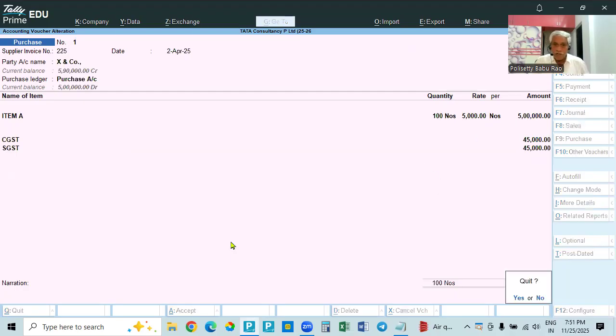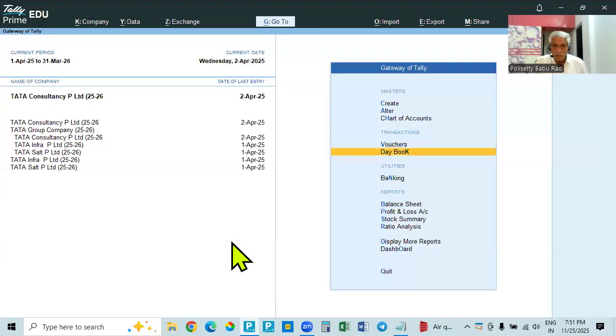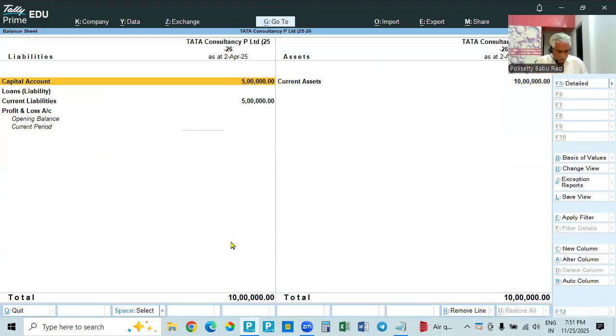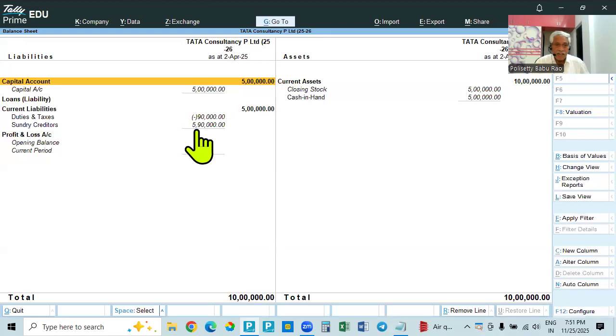Now if you go and see the report of this company, go to the report, balance sheet, Alt F1. 5,90,000 is the sundry creditor. We have to pay. Out of that, 90,000 rupees minus on the liability side is asset. It is ITC for payment of tax on purchases. It is ITC, we will get, on the right side.